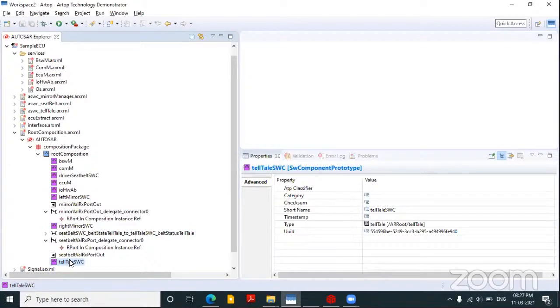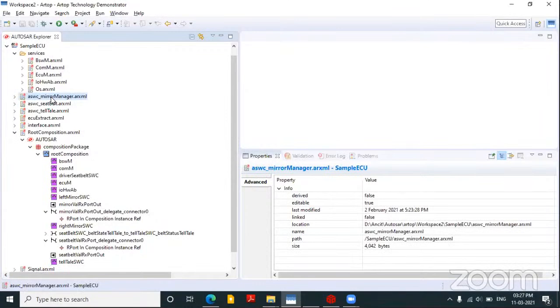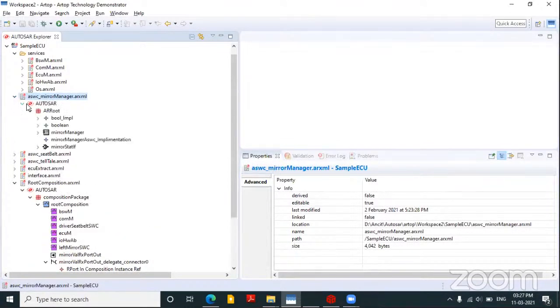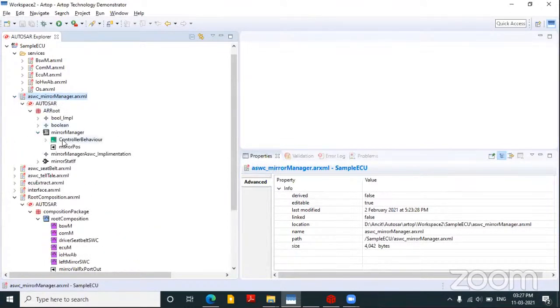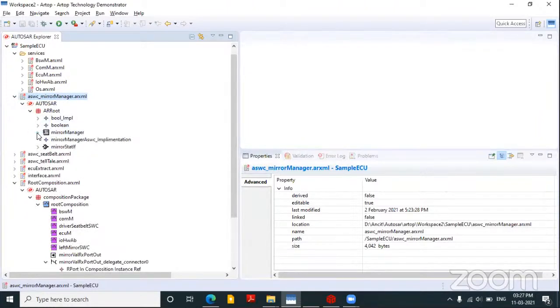One other interesting aspect we need to see here is multiple instances. Whenever we create our ASWC, we'll be creating one model of it, which includes the ports, their internal behaviors, and the data types corresponding to those ports.